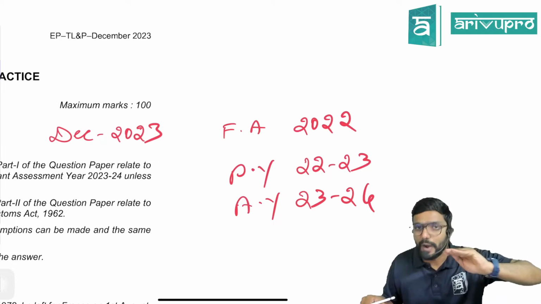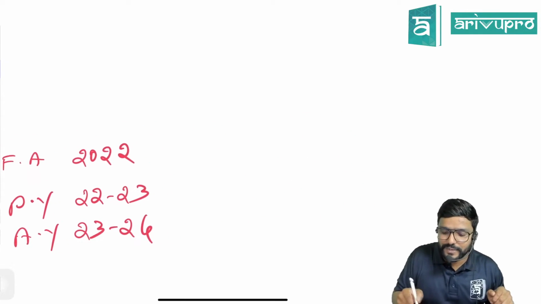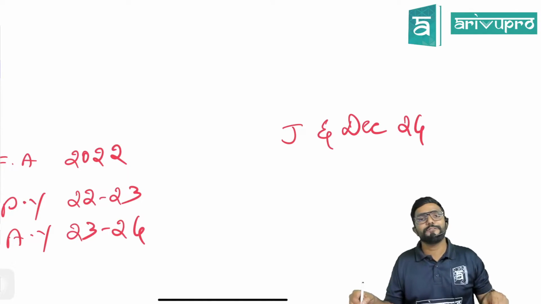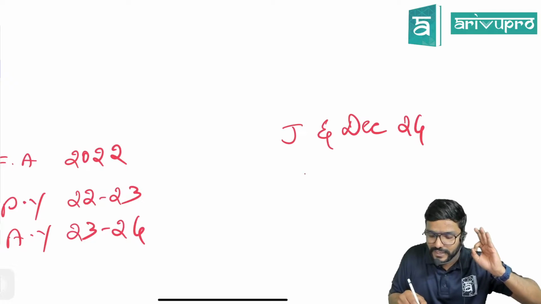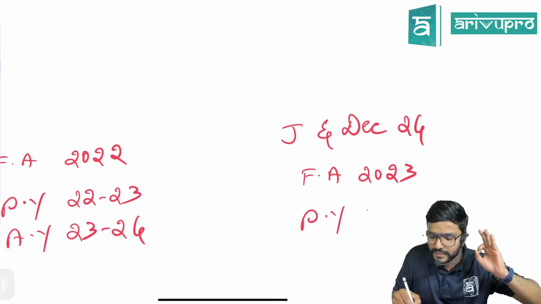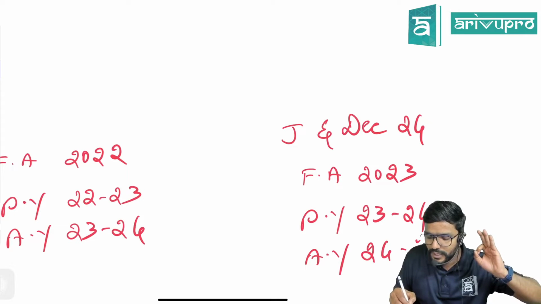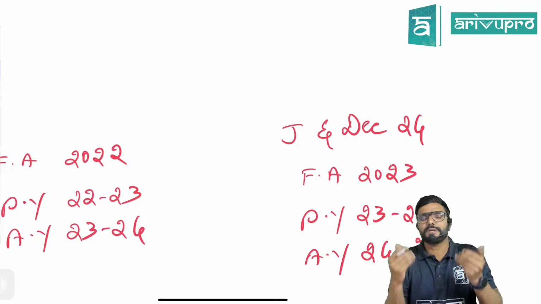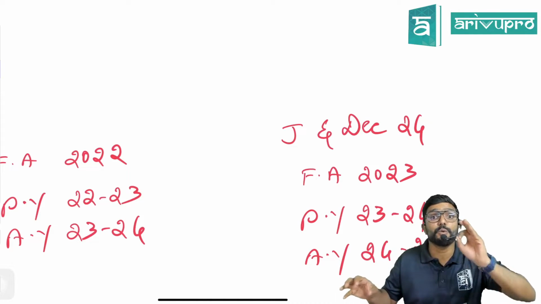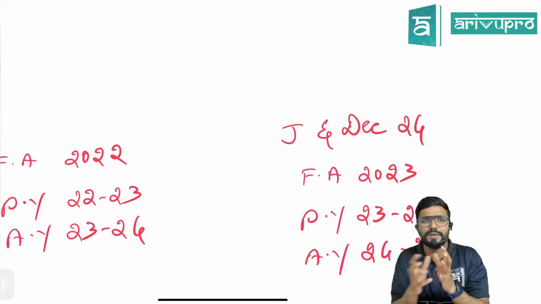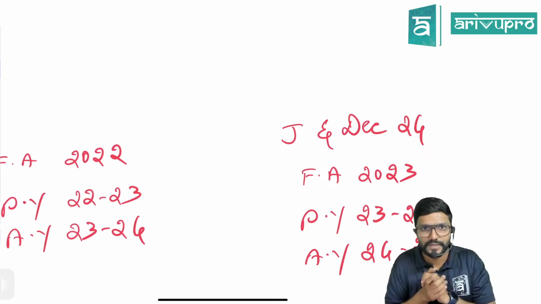But whatever I would be discussing would be as applicable for June and December 24 exams. For the 24 exams, the applicable Finance Act would be Finance Act 2023. So then the previous year would be 23-24 and the applicable assessment year would be 24-25. Clear? So whatever I would be discussing is with respect to what is applicable for June and December 2024 exams. Fine. So if there is any change in the provisions or amendment, accordingly I would be explaining it, guys. Clear?